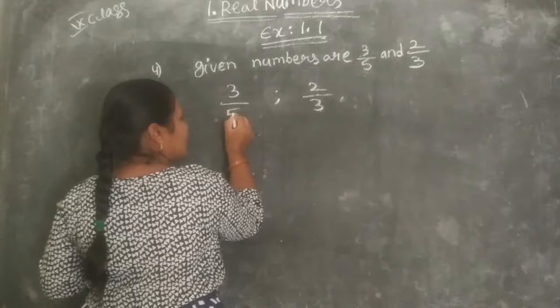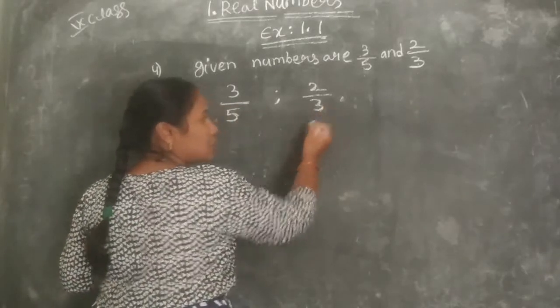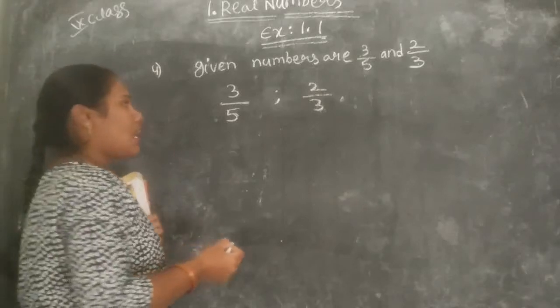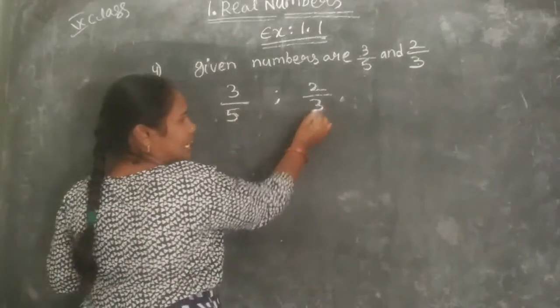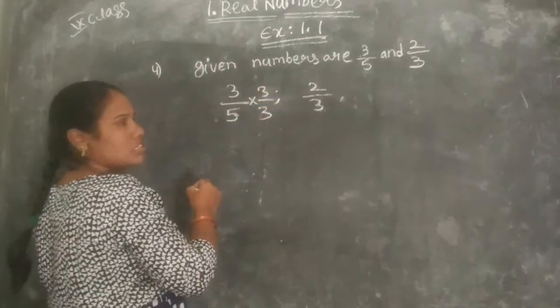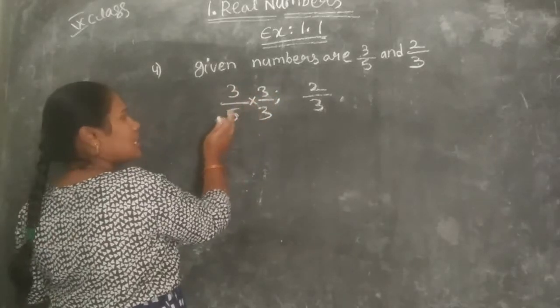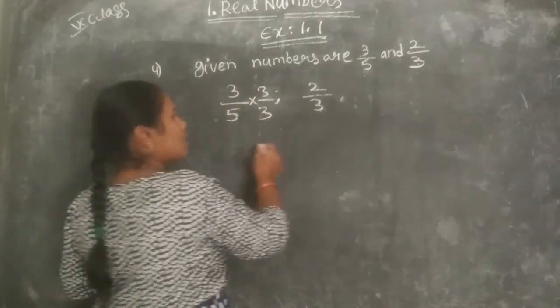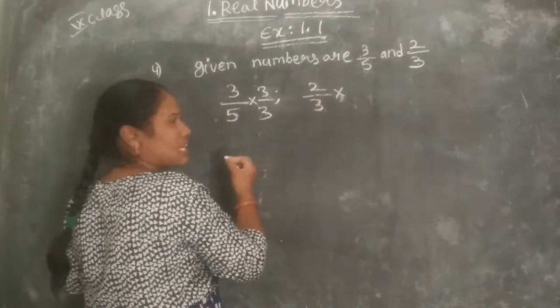So in this first fraction we are taking the second fraction's denominator, which means 3 by 3. So we will cancel this 3 and 3, and the same number remains.